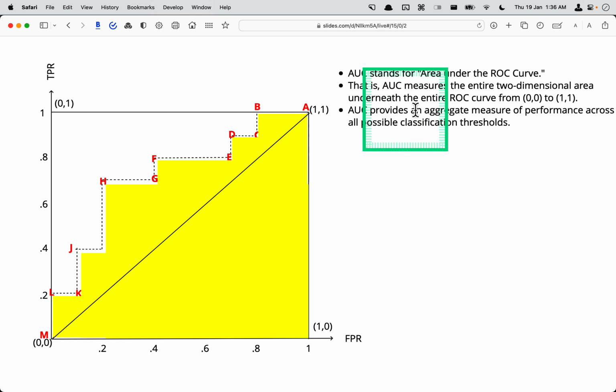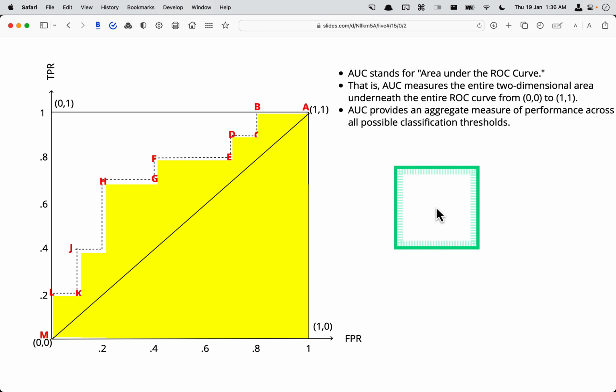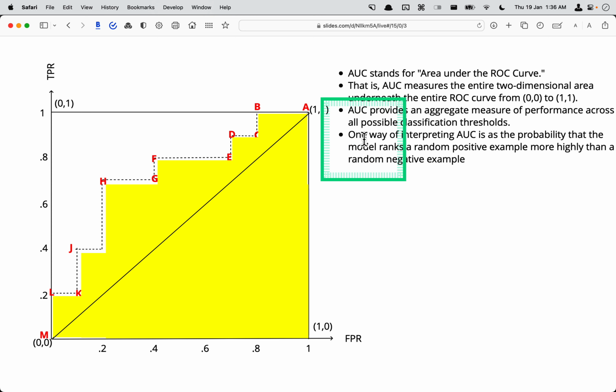And AUC provides an aggregate measure of performance across all possible classification thresholds. So we have all these classification thresholds like 5%, 10, 15, 20, 25, 30, 35, 40, 50, 60. We have made this and plotted this and come up with this particular graph area. One way of interpreting AUC is the probability that the model ranks a random positive example more highly than a random negative example. We'll see that.